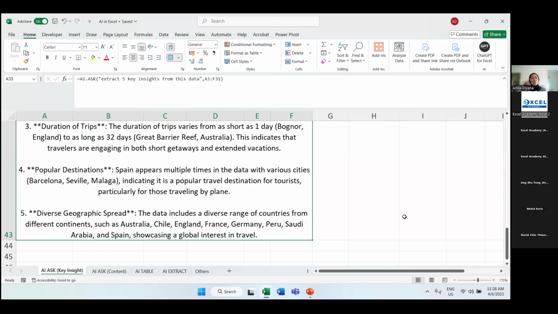So the first usage of AI.ASK is that it is recommended for you to find key insights. You can put in any prompt, whether you want to extract 5, 3, or 10.